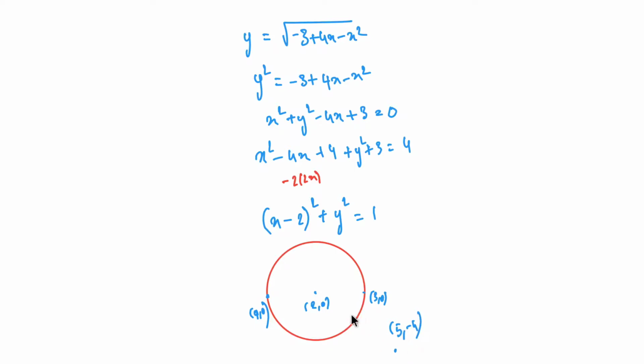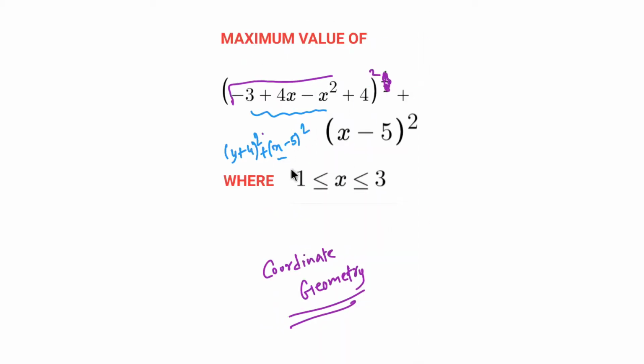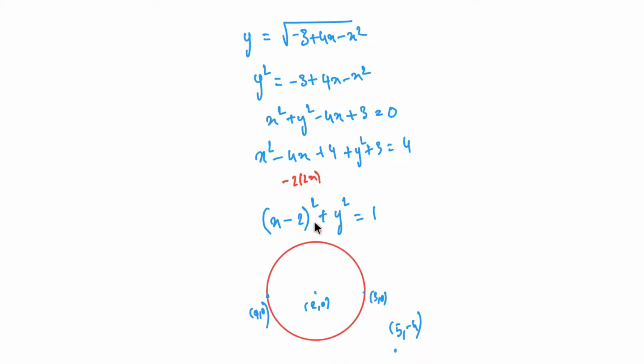In the question we have been asked to find the maximum value, isn't it? So we just need to find the maximum value for some point x comma y, I'll use yellow ink for this, such that the distance between this x comma y and 5 comma minus 4 is maximum. So you just need to make sure this point covers the maximum distance from that x comma y, and x comma y can be anywhere, because this is a circle, you can take any point from there.